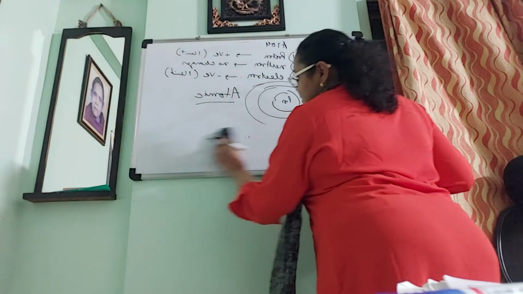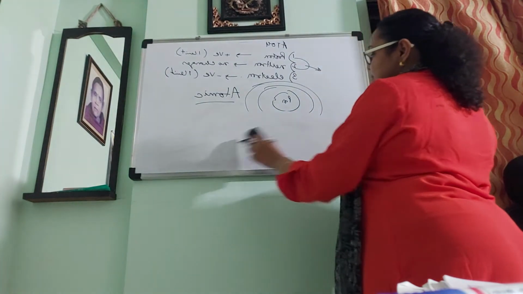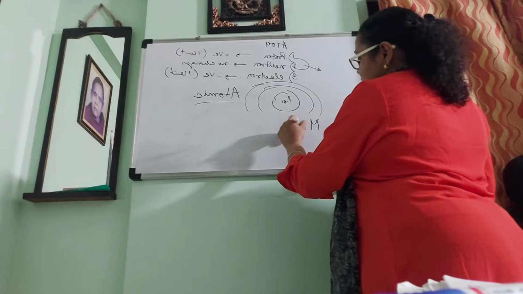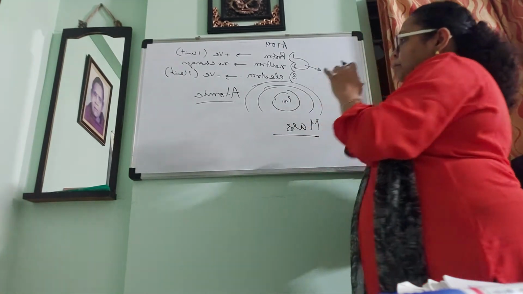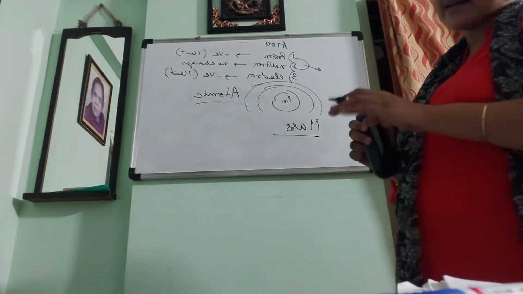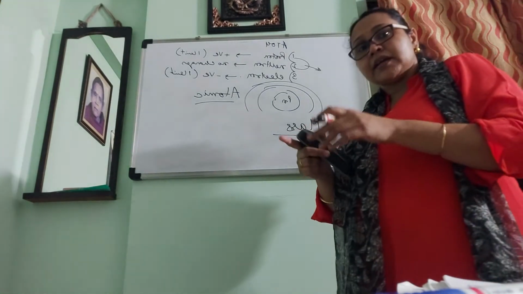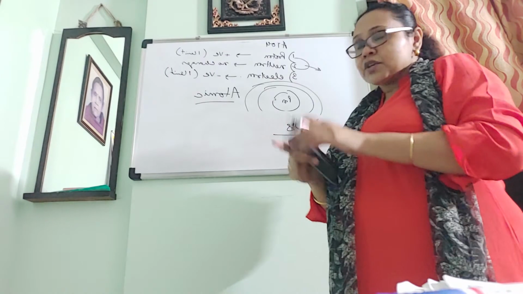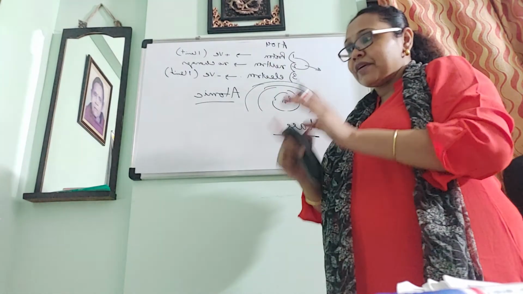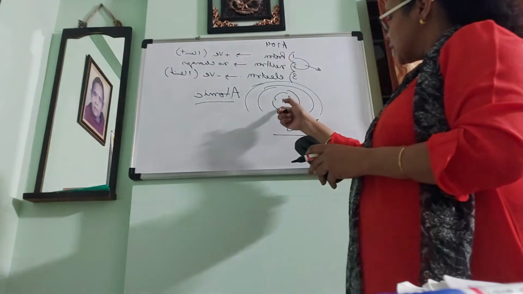Now I am discussing the mass number. What is the mass number? I said the protons and the neutrons have 1 unit of mass each and they are concentrated in the nucleus of an atom. So the whole mass of an atom is concentrated in the nucleus.